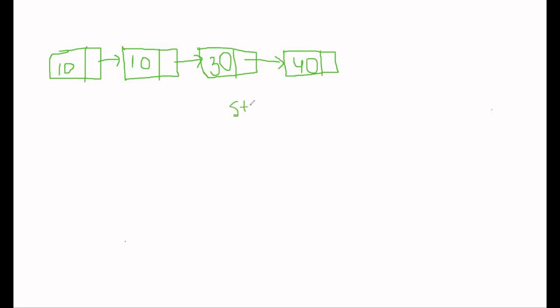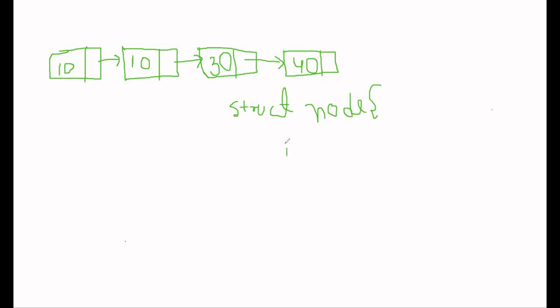Let's try to understand it in C++ because we're studying C++ in this course. So struct is a keyword in C++, and we have to give a name to our struct. Generally for a linked list we name our structure node. So node is the name of our structure.